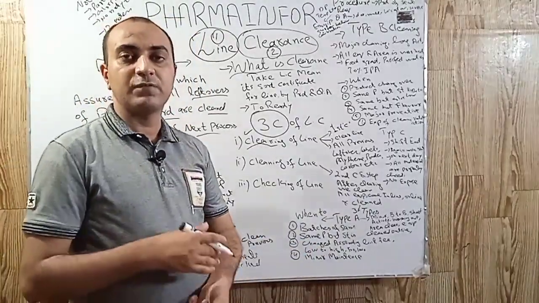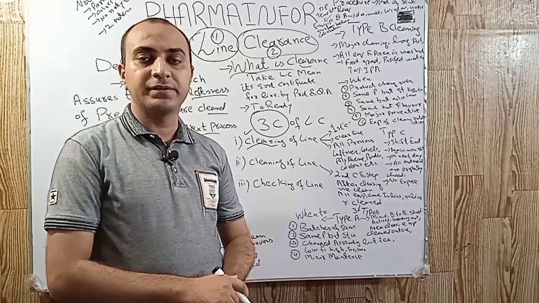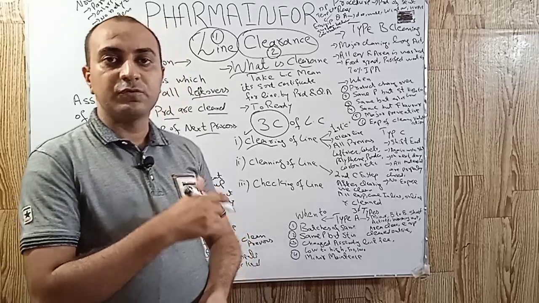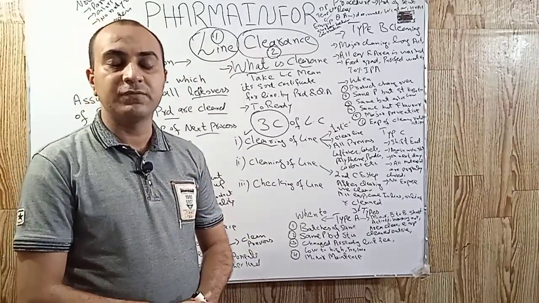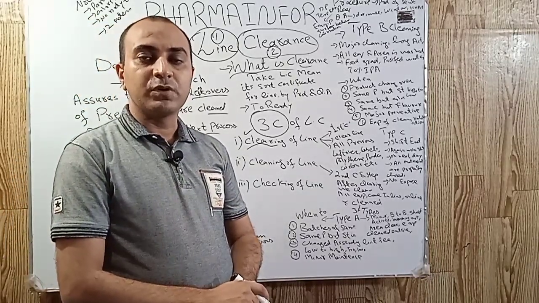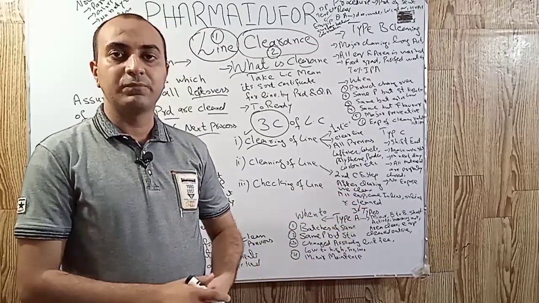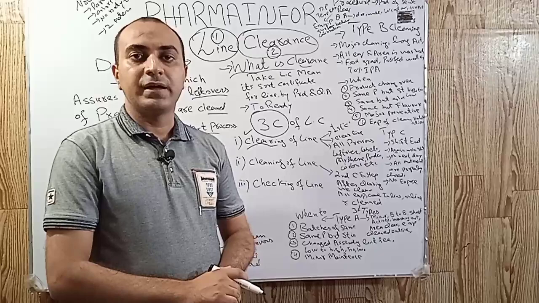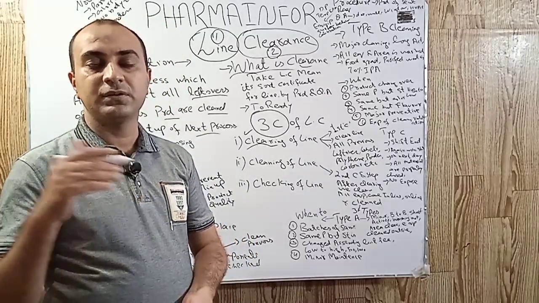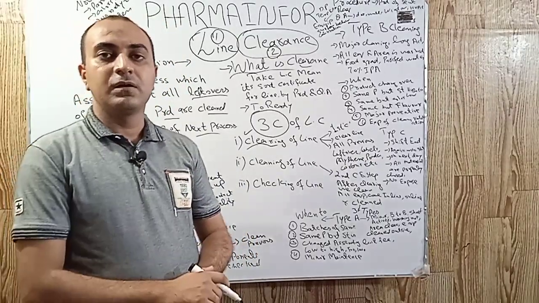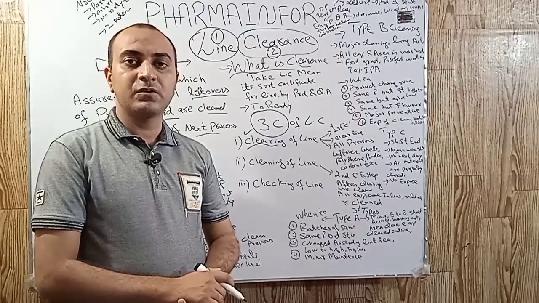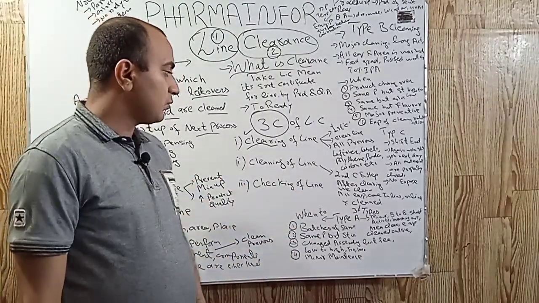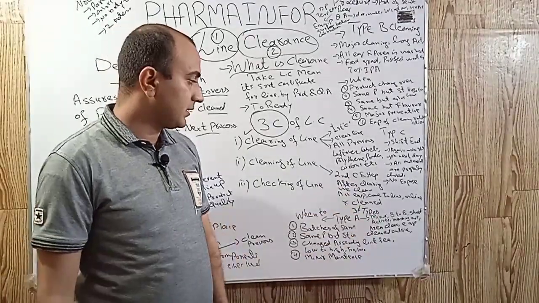For example, we have a rapid mixing granulator and there is a problem in the HMI of the RMG. So if we do any repairing work of the HMI, we will perform minor cleaning, because our product is in the mixing chamber and our preventive maintenance is not affecting the parts which are in direct contact with the product. So it was a complete overview of type A cleaning.